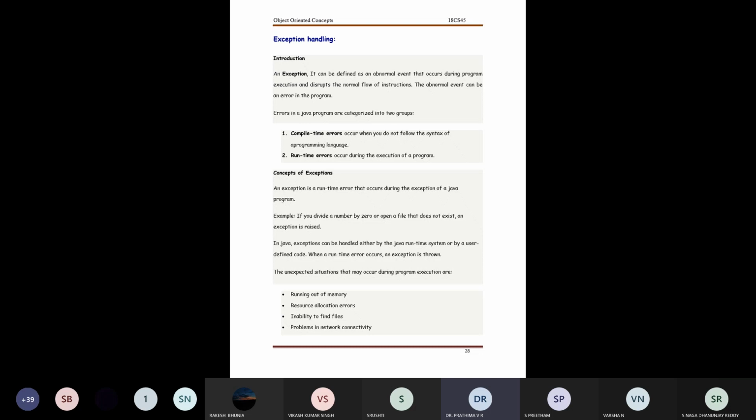Now, the various aspects which relate to abnormal or unexpected conditions which can occur during program execution are running out of memory, resource allocation problems, the inability to find files, problems related to network connectivity, and so on.